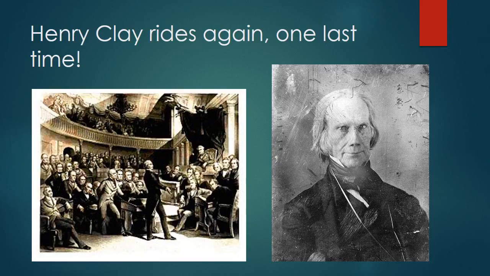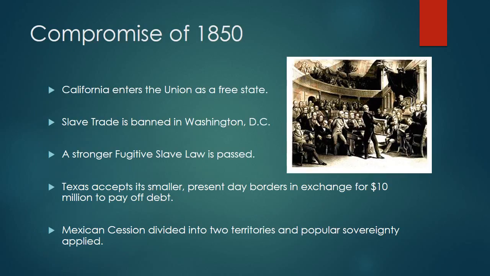And it was Henry Clay, once again, that brokered the compromise. Henry Clay was in his 80s. This guy was ready to die, but they pulled him out of retirement. They believe this is the only guy that can broker a compromise because he'd already done it twice with the Missouri Compromise and the Compromise Tariff of 1833. He's pulled out of retirement again, and he rides again one last time. Henry Clay will sit down with representatives from the northern states and from the southern states, and he will broker this compromise that will seemingly satisfy all of these issues. So let's talk about this compromise.